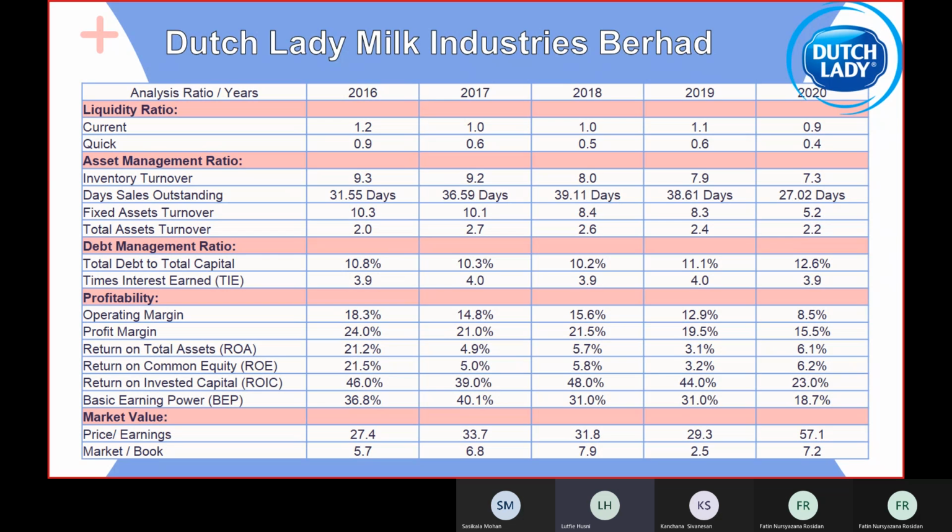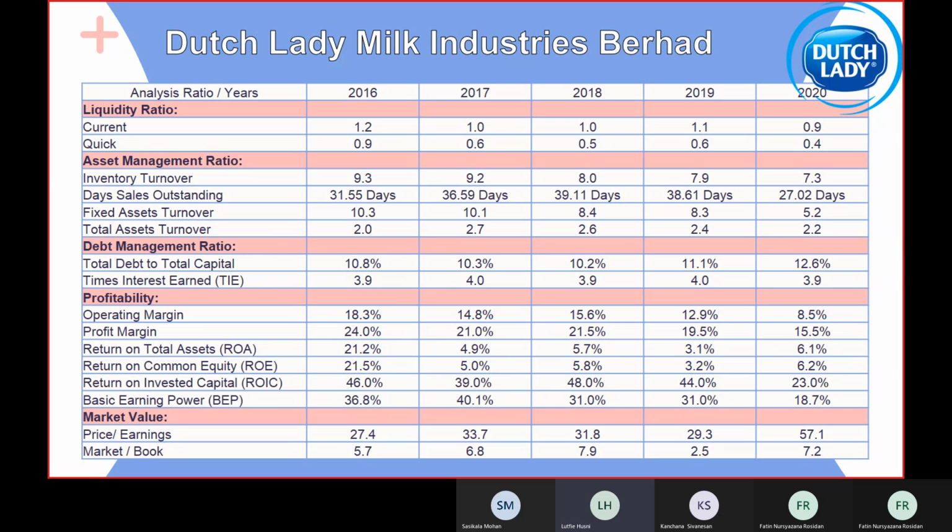Next, operating margin, and the highest is 2016 with 18.3%. Next, profit margin, and the highest is also from 2016 with 24%. Next, ROA or return on total assets, and the highest is 2016 with 21.2%.